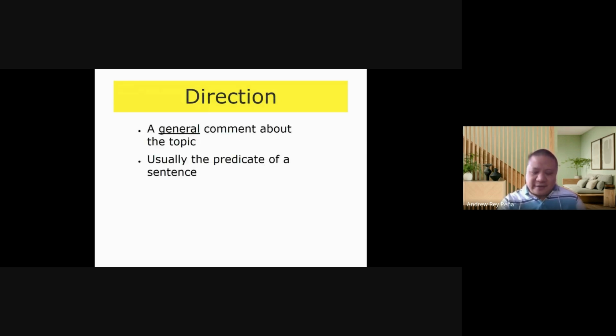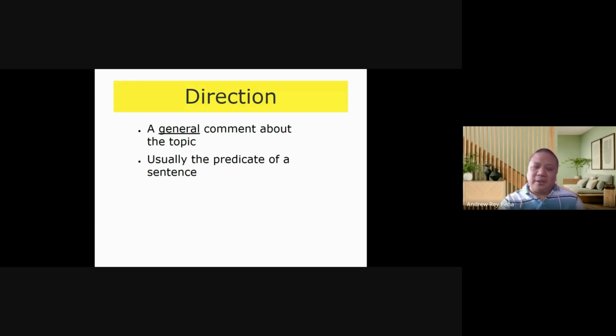A topic sentence also has a direction. The direction is a general comment about the topic. Again, it's a general comment. It's not a limited comment, not a simple fact about the topic. And usually the direction is contained in the predicate of a sentence.